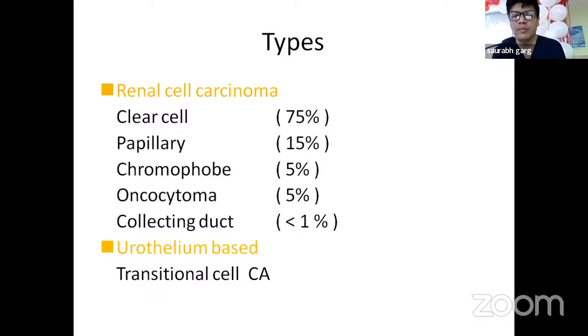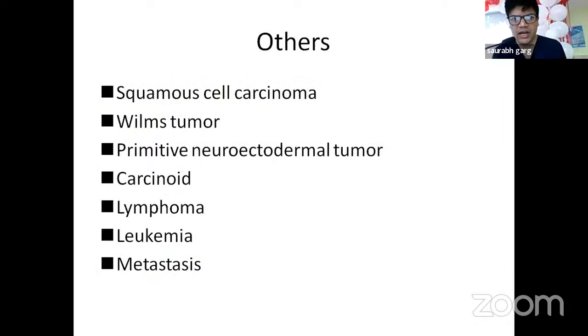Then comes the urothelium-based RCCs that include transitional cell carcinoma. Others are squamous cell carcinoma, Wilms tumor, primitive neuroectodermal tumor, carcinoid, lymphoma, leukemia, and metastasis.